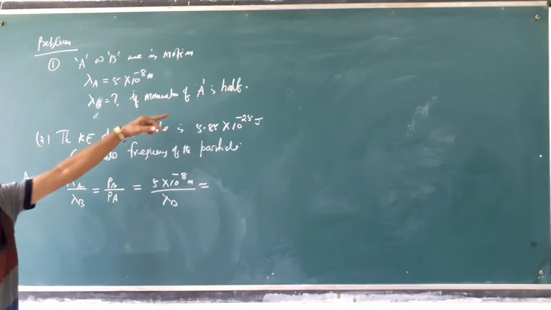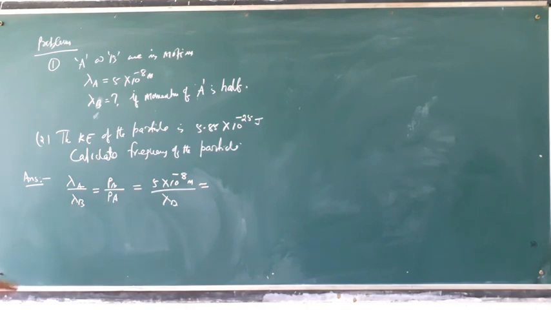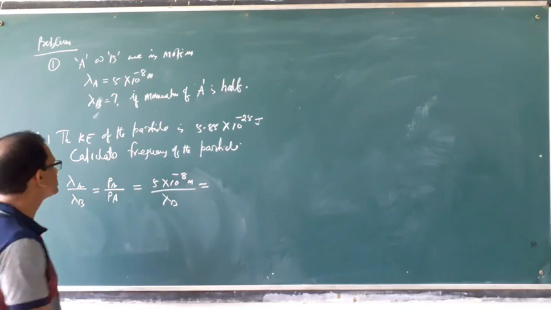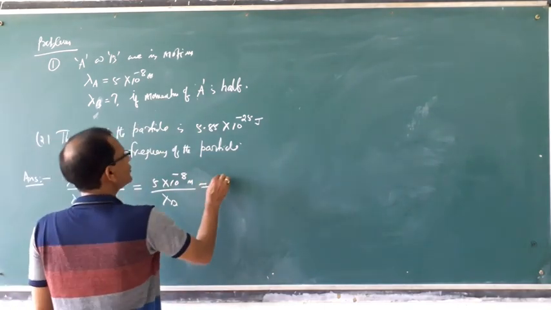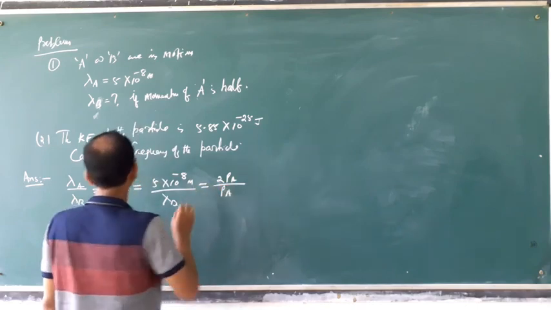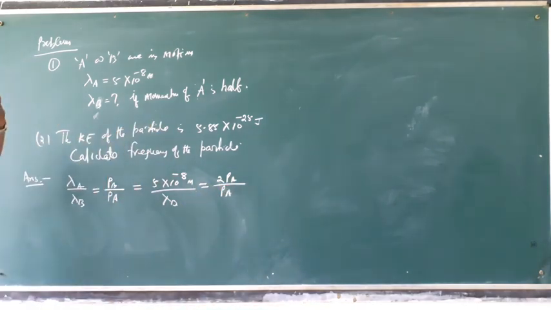If the momentum of A is half, that means the momentum of A is half of B. That means PB is twice of A. Momentum of A is half, that means momentum of B is twice of A.